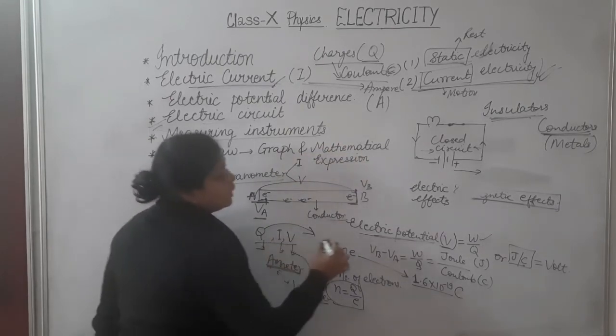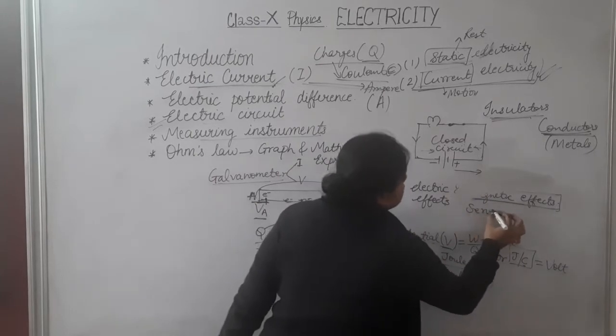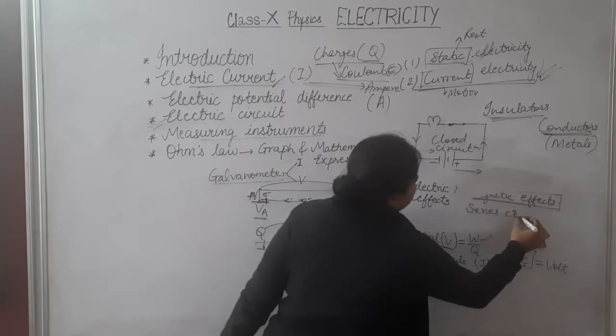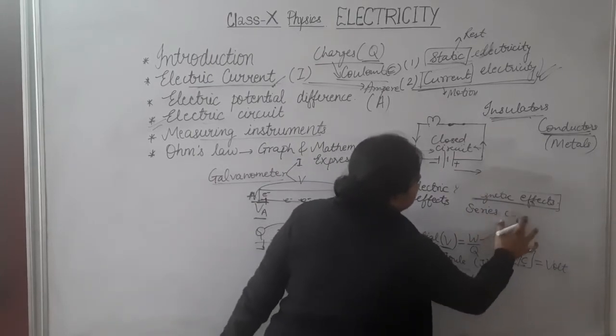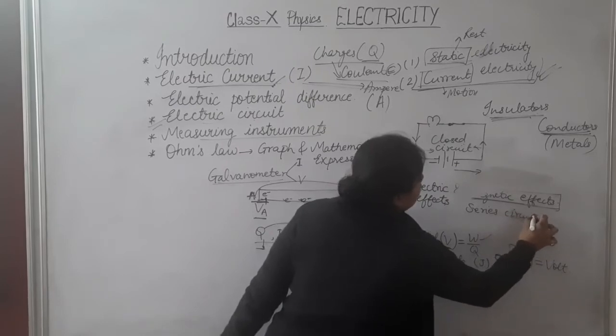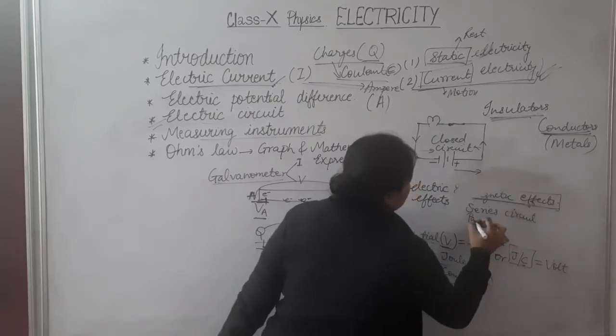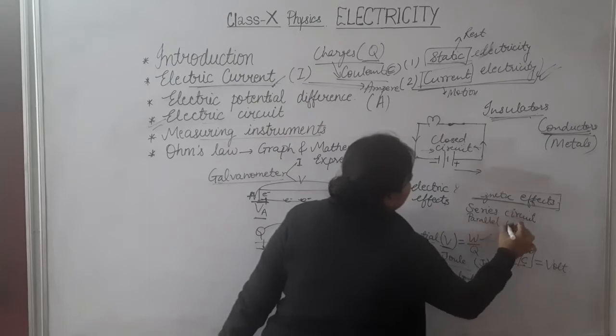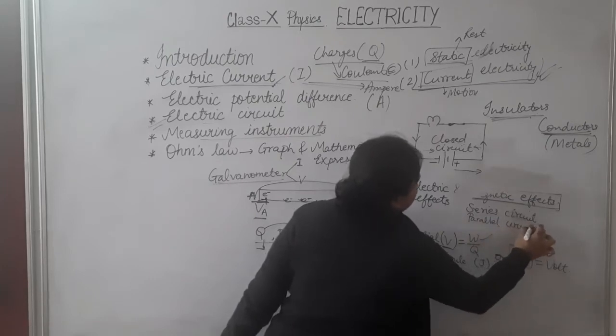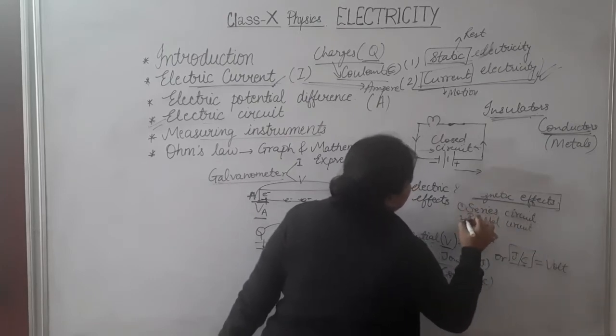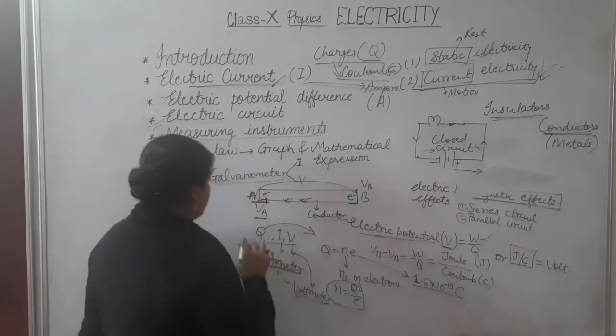Now there will be a question mark on what a series circuit is. There are two types of circuit. First one is series circuit and second one is parallel circuit. I will discuss these two circuits in the next video.